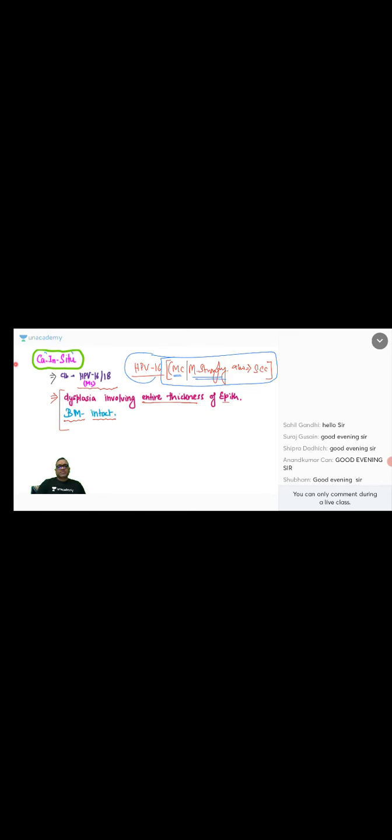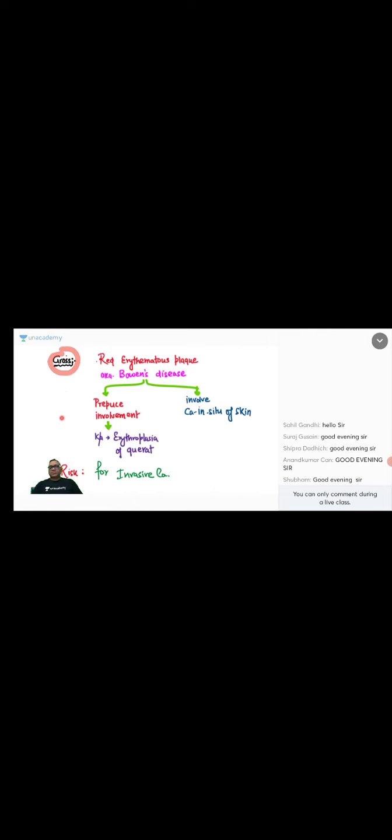So you remember that dysplasia involving the entire thickness of the epithelium, with the basement membrane intact, is called carcinoma in situ, right? So when you see the gross examination of carcinoma in situ, how will it look? A red erythematous plaque, right? I'll show you the picture also. So it looks like this, a red erythematous plaque.